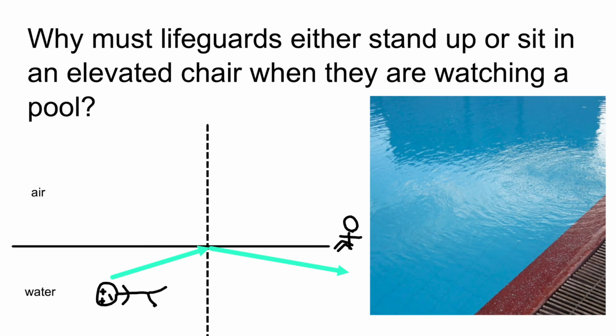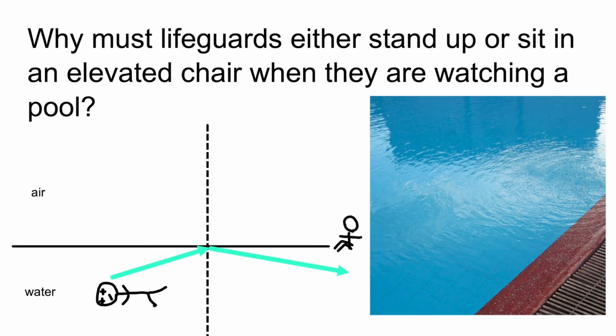If I'm sitting down, the angle necessary for the light to refract and hit my eye, since I'm closer to the surface, would be larger than the critical angle, depending on how far away that person was, if they were on the other side of the pool. So when the light hits, it would reflect back down, and as a lifeguard, I wouldn't be able to see them. I tried to show you what this looks like in the picture on the right-hand side.